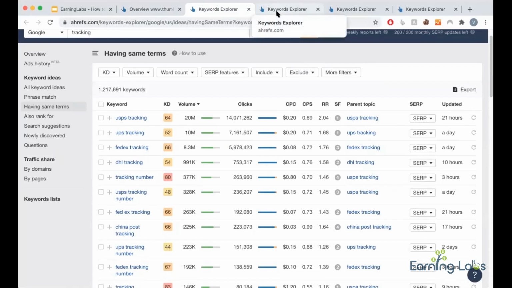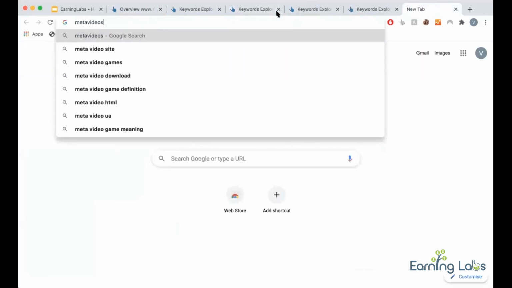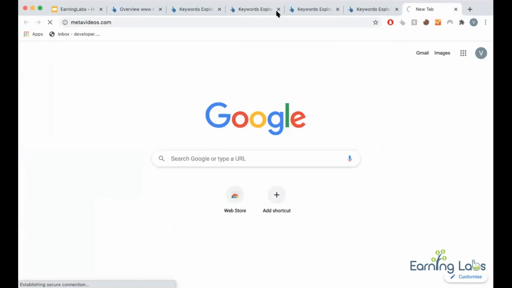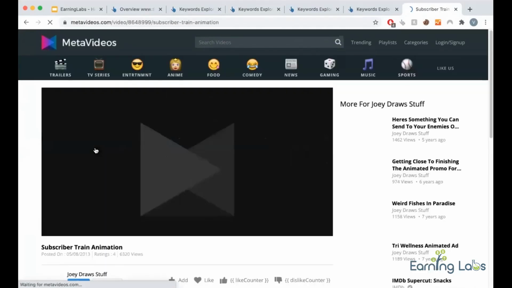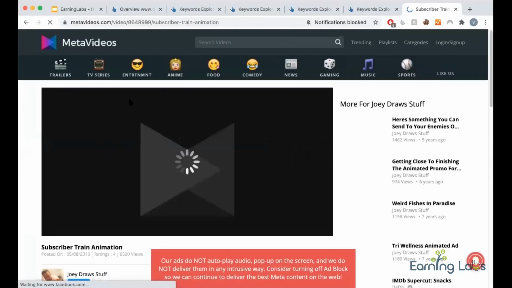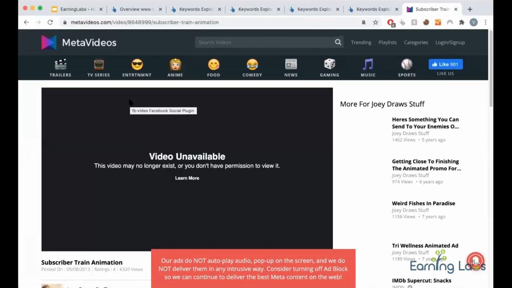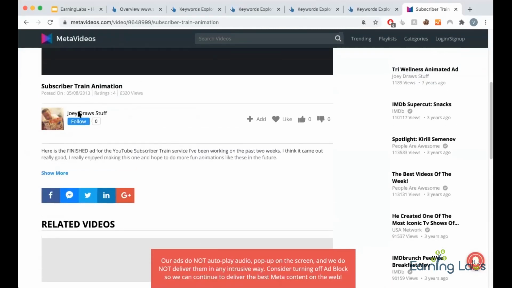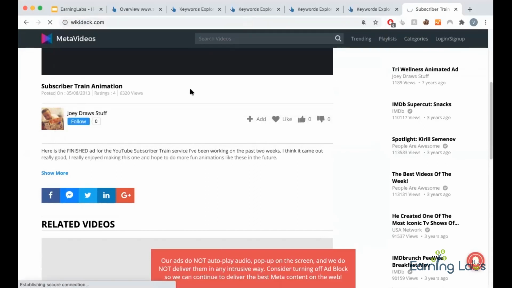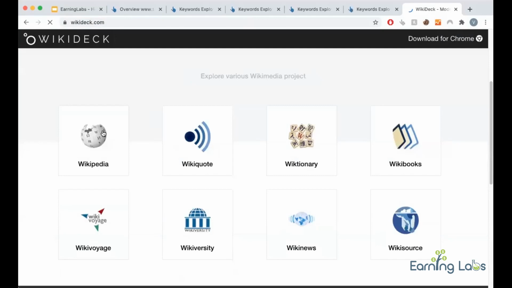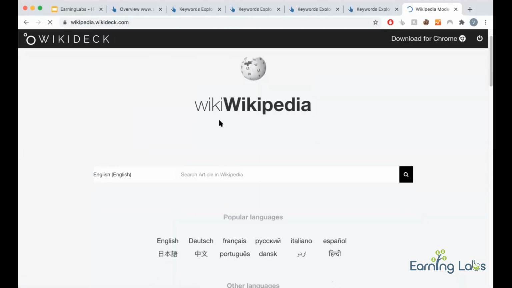And there is another kind in which you target everything random, where you don't know what you are going to target, like video sites. One of our projects was Meta Videos, where we just scraped Facebook videos and posted them with proper on-page SEO. We didn't know which keywords we were targeting. All of the keywords were published, and Google was sending traffic for random keywords people were searching. They were not totally random, but there were some keywords which had some intent, and we didn't know what they were. Similarly, wikideck.com is another project, which is a mirror of Wikipedia. In this, you don't know what the intent is.